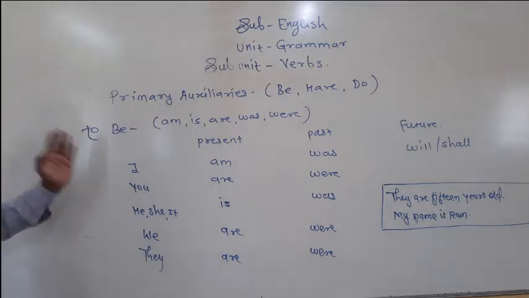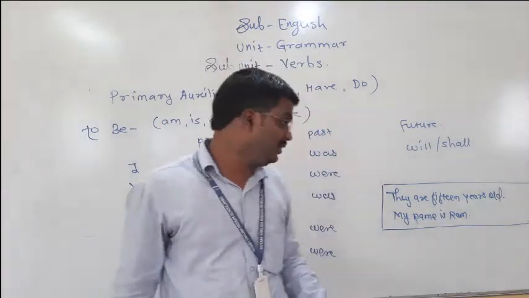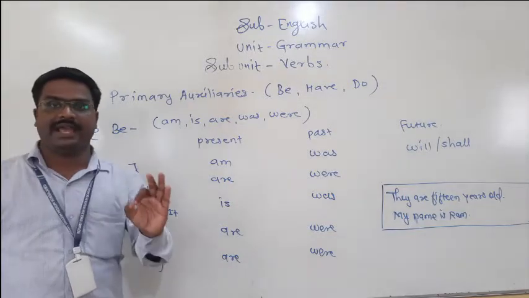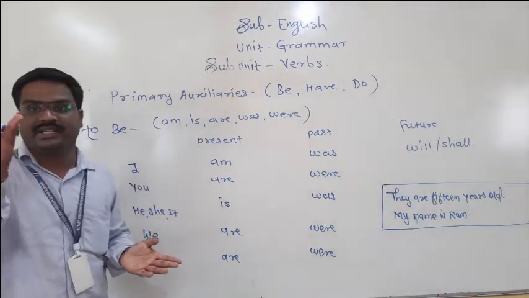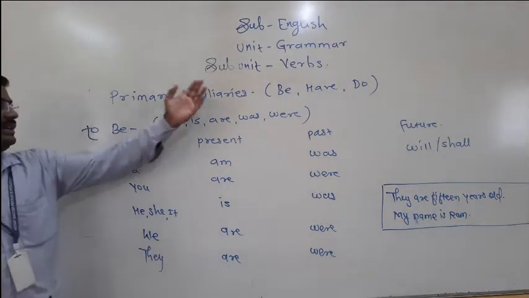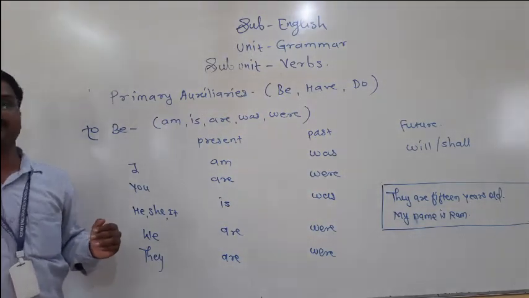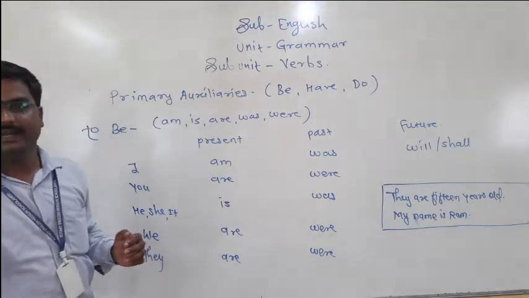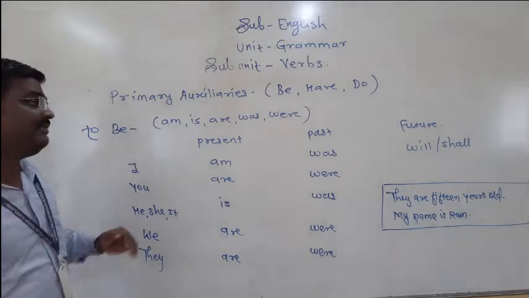That to be we can use with a main verb, or that to be can stand individually also. See here, I am reading a novel. Here, am is used with reading. Reading is a main verb, and am is a helping verb because it helps the main verb. I am reading a story. They are playing cricket. Playing is a main verb and are is a helping verb because it helps the main verb.